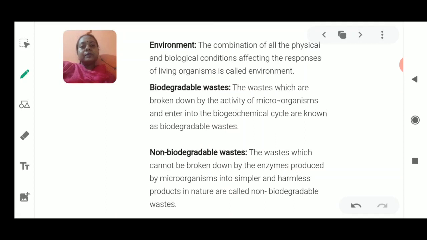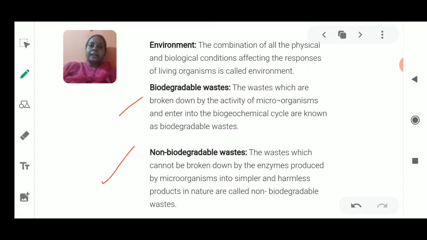So the environment always works from the interaction of the physical, chemical and biological factors of the environment. One such factor is also the waste, which is developed just because it is being produced in the environment. The waste could be of two types: biodegradable or non-biodegradable. This is a very old word, where biodegradable is a long word made up of two words, bio and degradable.